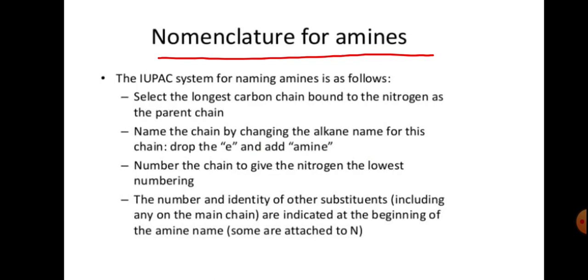From that you delete the e letter and add amine: alkane minus e, alkanamine. Number the chain to give the nitrogen the lowest numbering, and the number and identity of other substituents, including any on the main chain, are indicated at the beginning of the amine name.